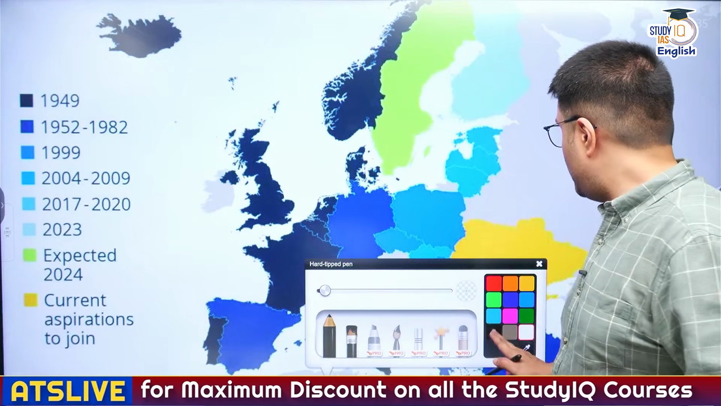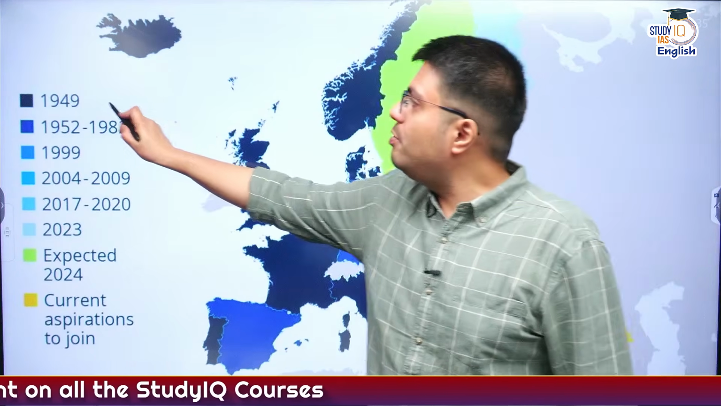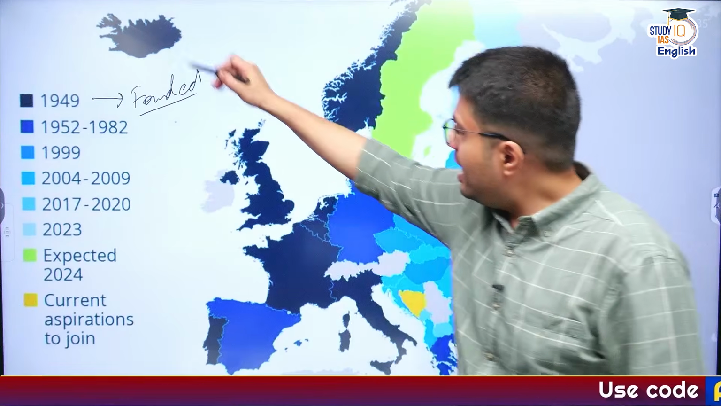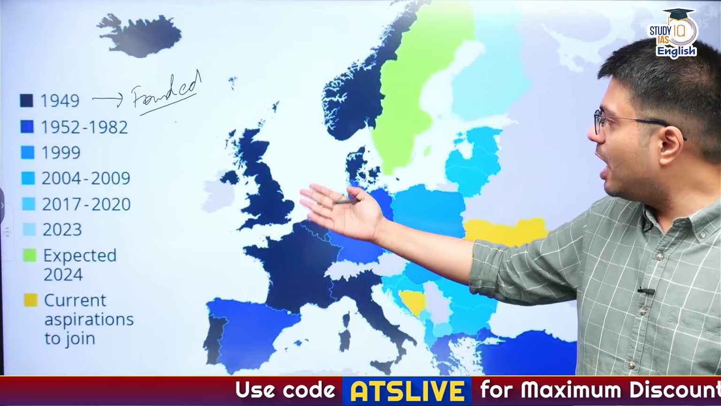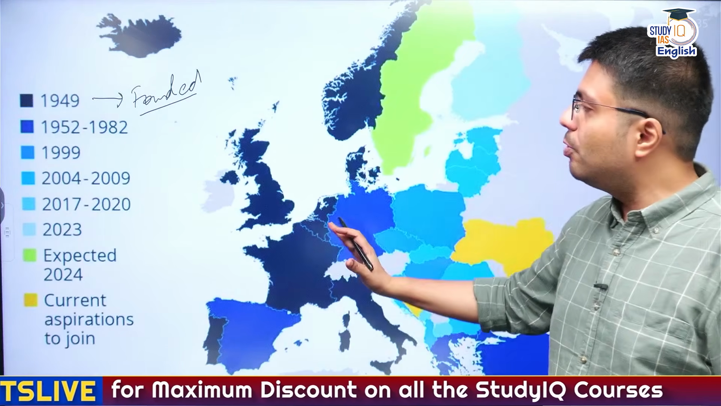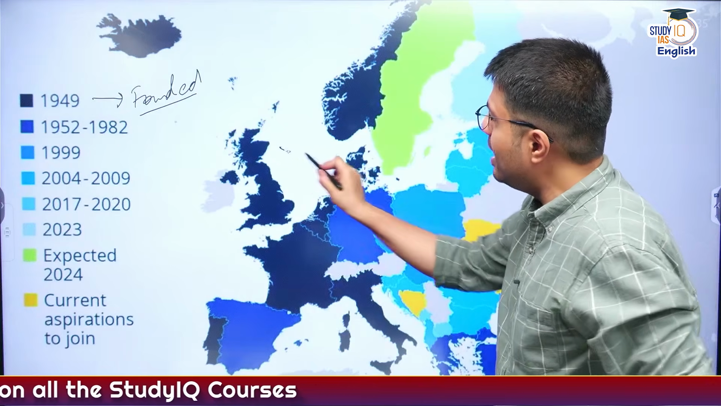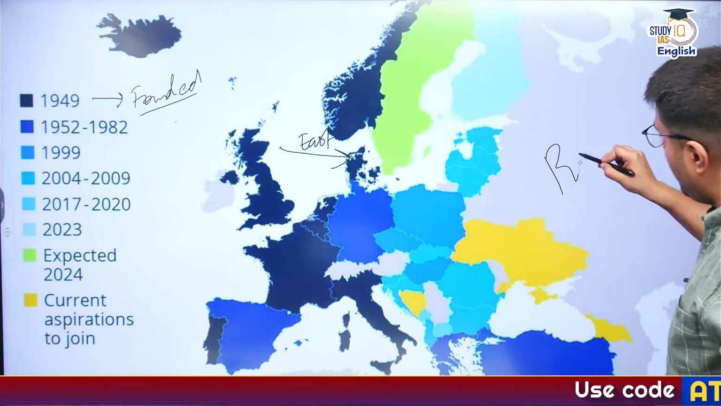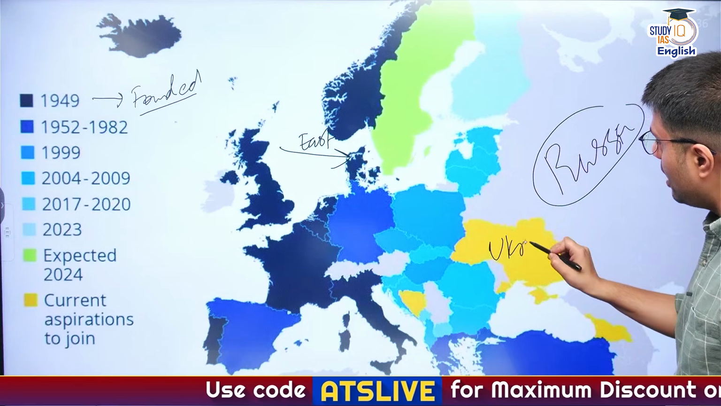Now, as you can see from this map, the countries highlighted in dark blue are the founding members of NATO, right? NATO was founded in 1949, and countries highlighted in dark blue like UK, France, Germany, etc., were founding members. And slowly, as the color becomes lighter, you'll see NATO has expanded eastward towards Russia. So this is Russia, this is Ukraine.